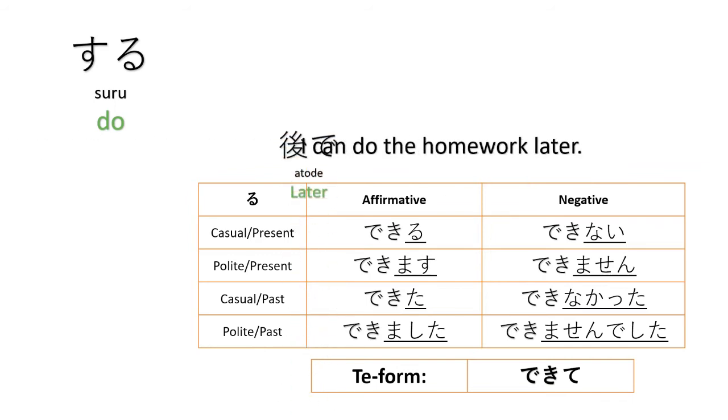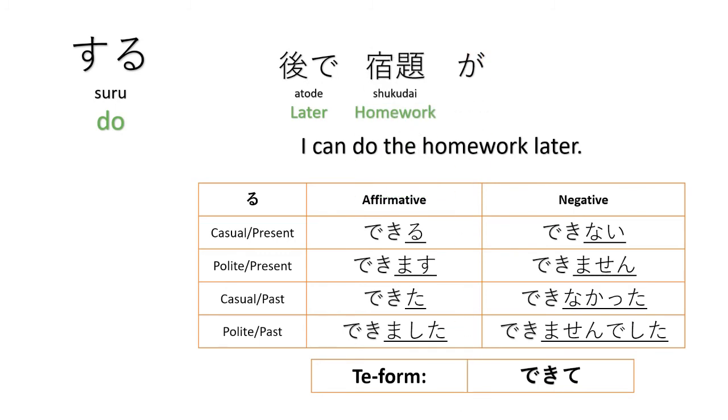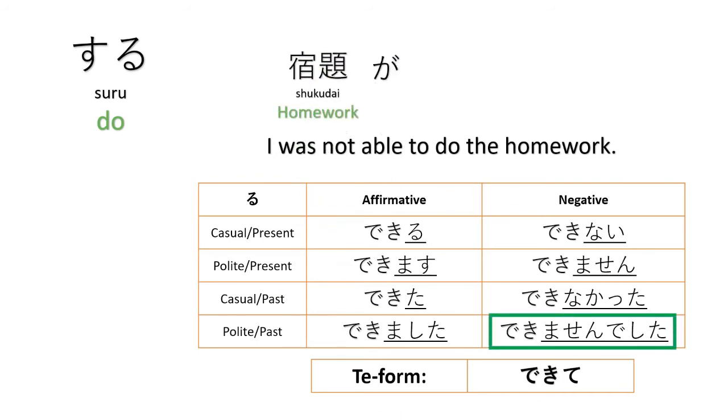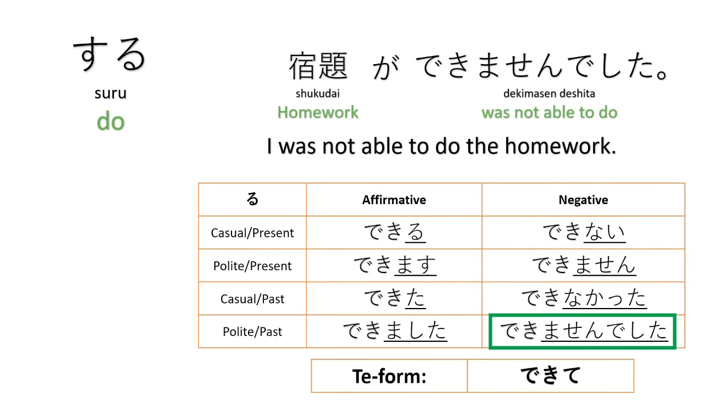Example, I can do the homework later. Ato de shukudai ga. Of course, we can use dekiru or dekimasu. Dekiru. I can do the homework later. Okay? I was not able to do the homework. So here we use the negative past. Shukudai ga. So we use here dekimasen deshita. Shukudai ga dekimasen deshita. Okay?